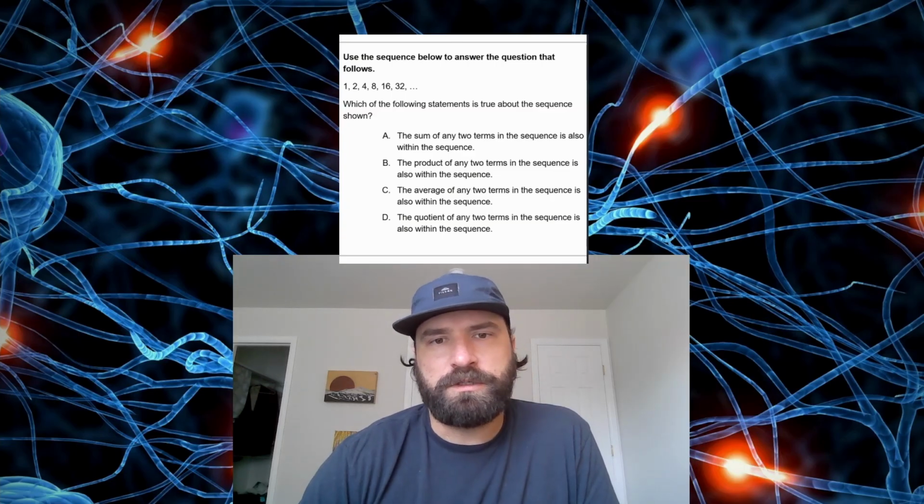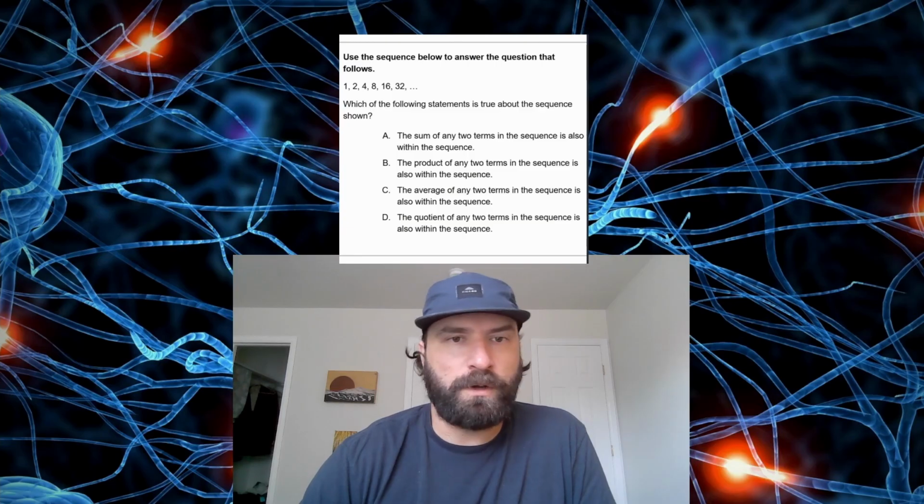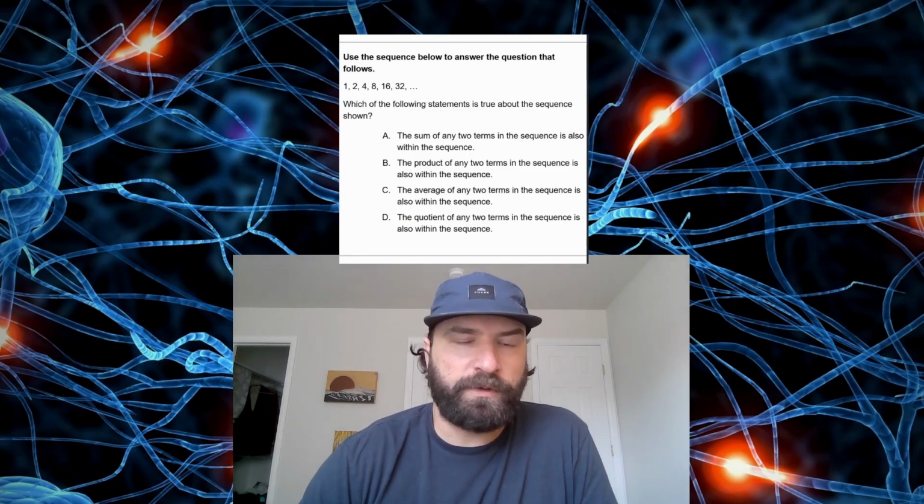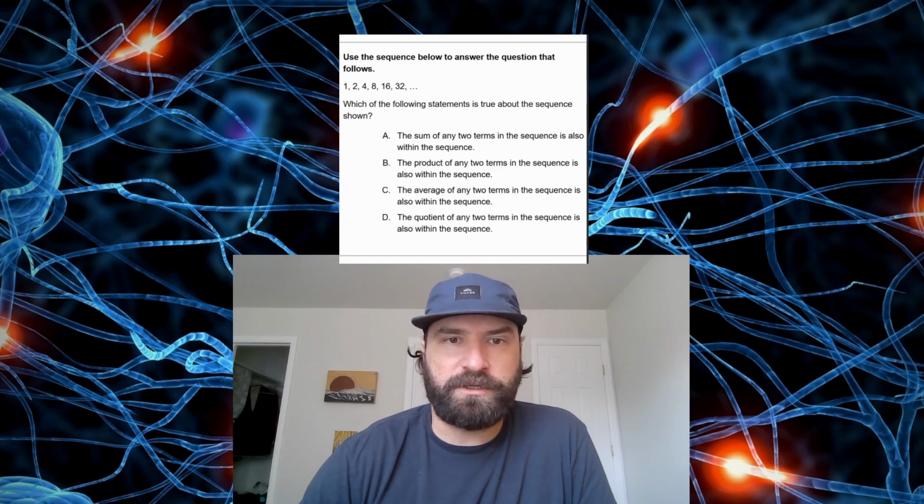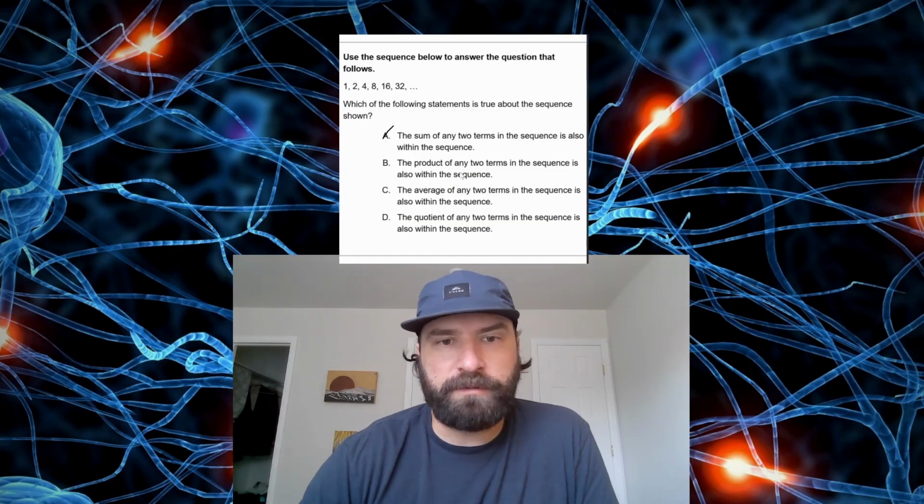So, the sum of any two terms in the sequence is also within the sequence. Well, if we sum the first two items in the sequence, 1 and 2, we get 3. And 3 is not in this sequence. The numbers are continuing to get bigger, and we don't have a 3 between 2 and 4. So A, we can immediately eliminate.